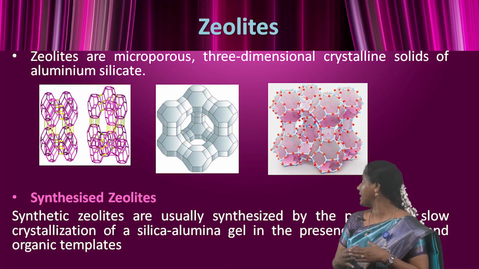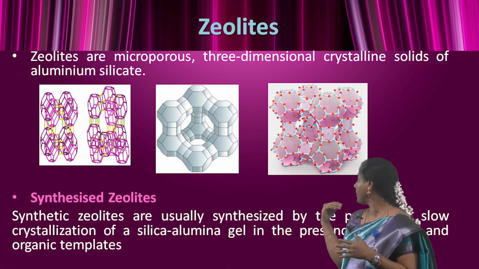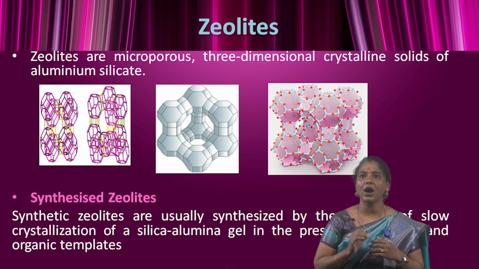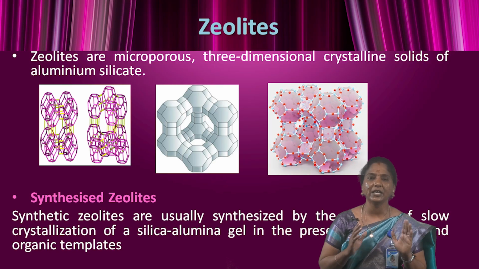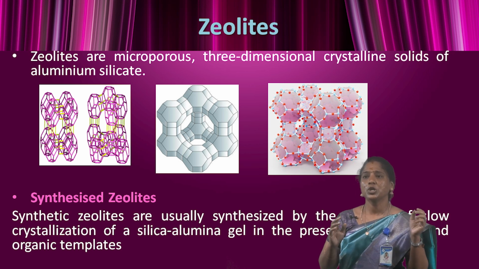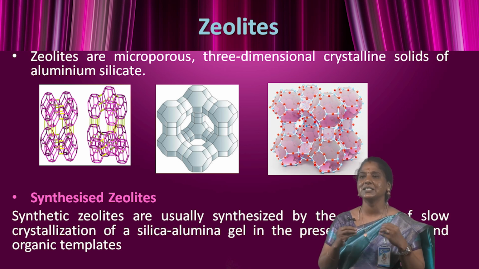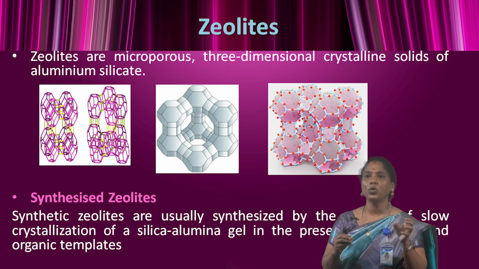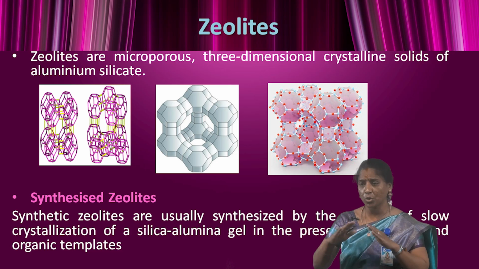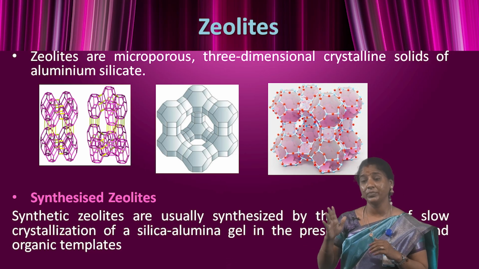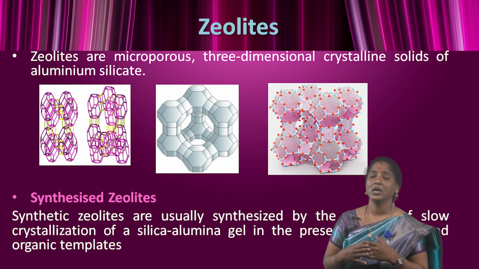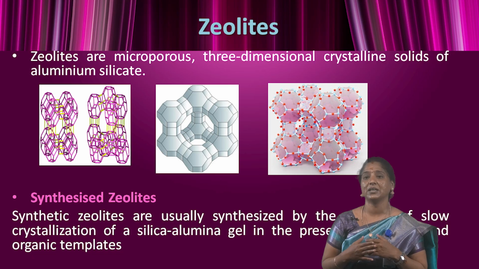Next one, zeolites. It is one of the important topics, zeolites. Zeolites are microporous, three-dimensional crystalline solids of aluminum silicate. The silicates have small openings of fixed size in them, which allow small molecules to pass through easily, but large molecules cannot pass through them. That is why they are sometimes called molecular sieves. Next, synthesized zeolites.